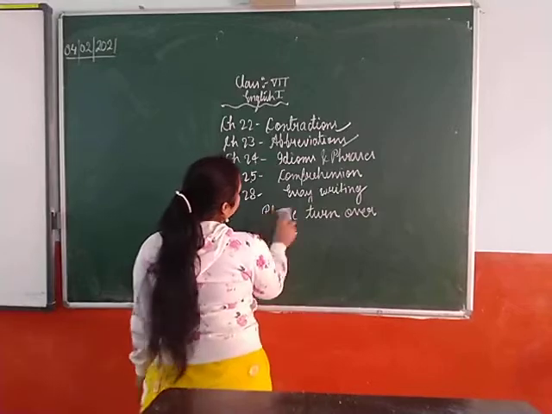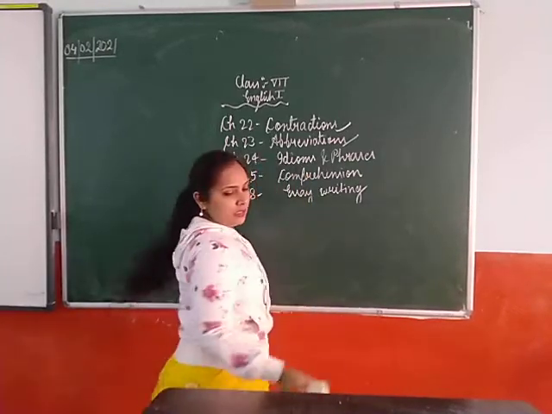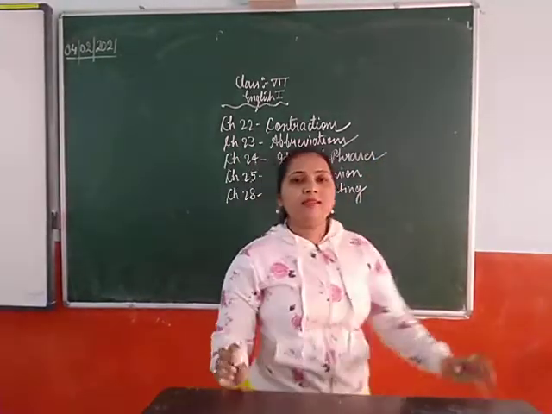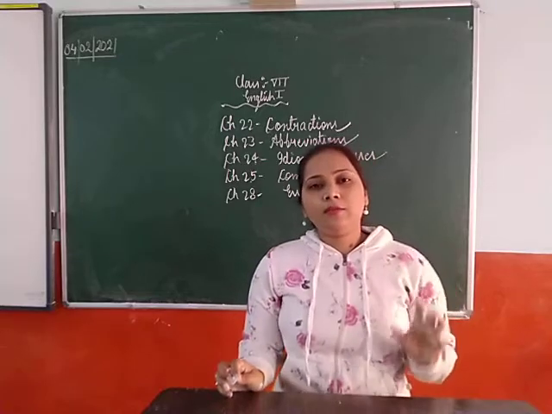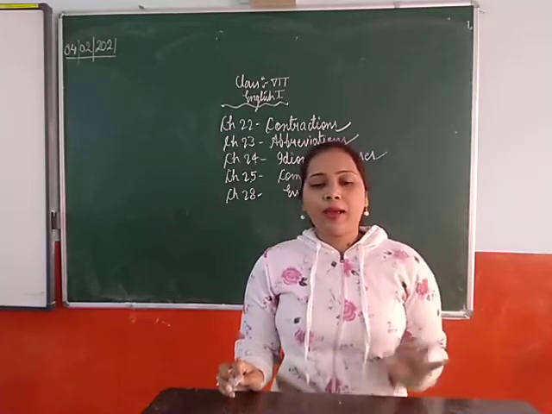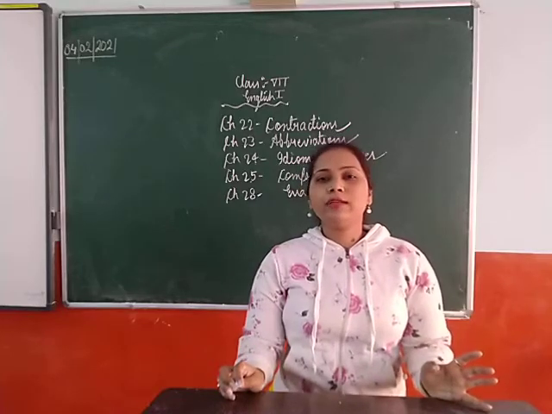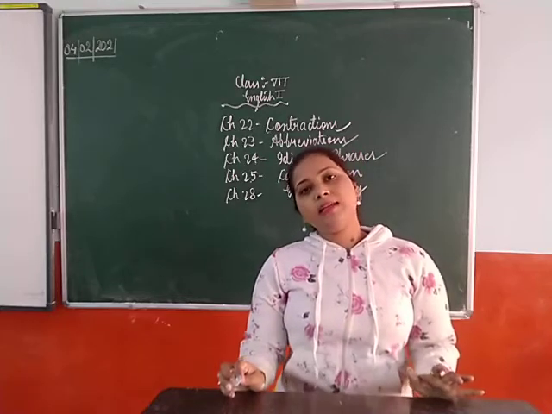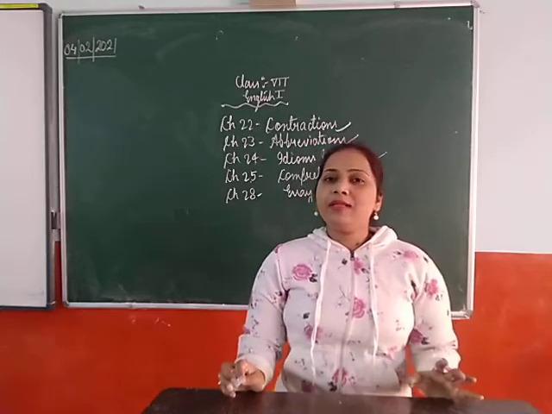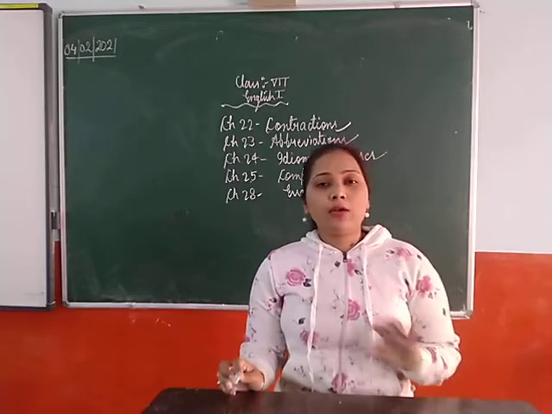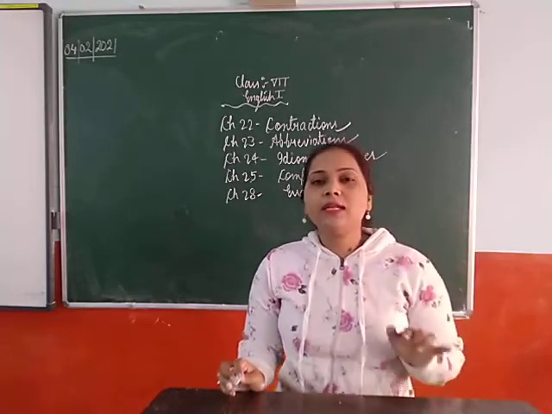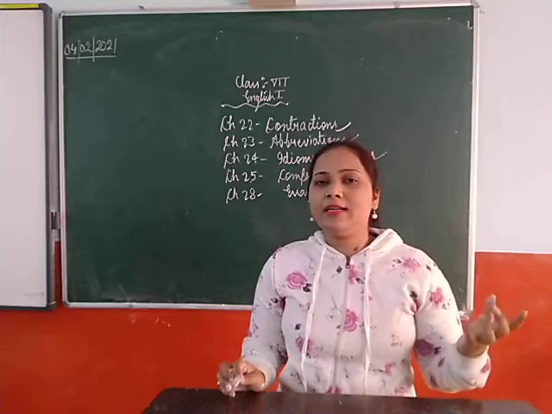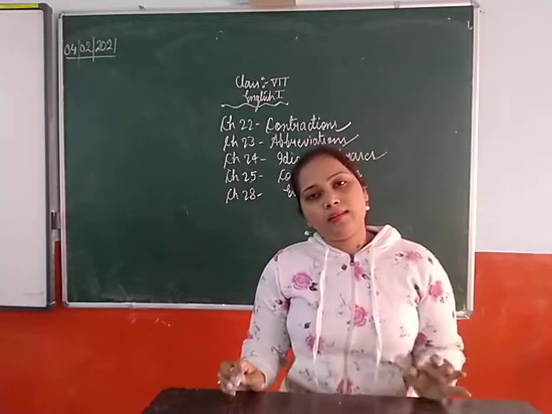After this, chapter 24. Chapter 24 is idioms and phrases. So idioms and phrases: if you get a sentence, and by looking at that sentence or those words you are not able to find the exact meaning, that is known as an idiom. Okay, means by looking at the words you cannot say that yes, this is the meaning. The actual meaning of the given sentence is totally different from the given words. That is known as an idiom.